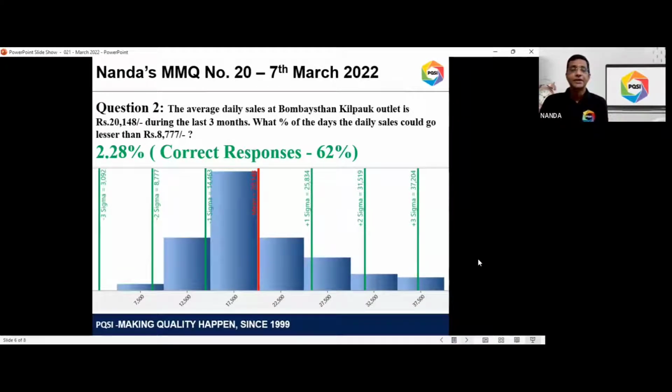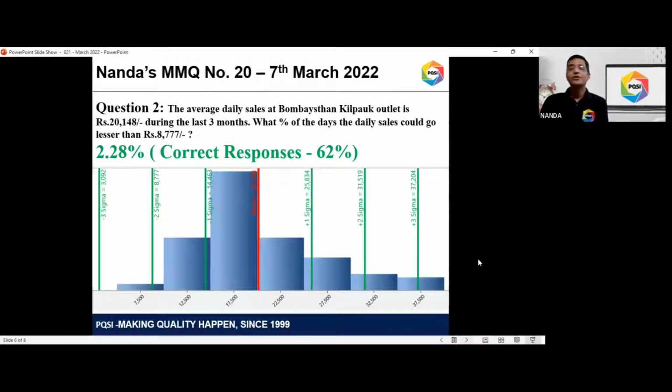So what percentage? If you look at this histogram, 8,777 is the minus 2 sigma value, right? So again, using the normal curve statistics, plus minus 2 standard deviation will account for 95.44% of the population. So if it is 100 minus 95.44, you'll get 4.56.